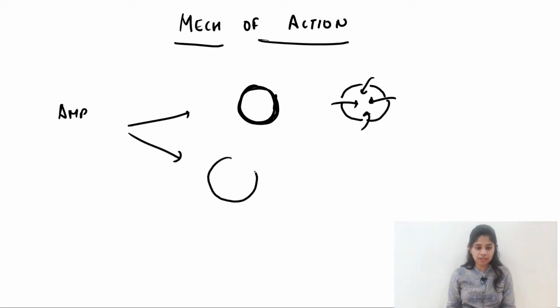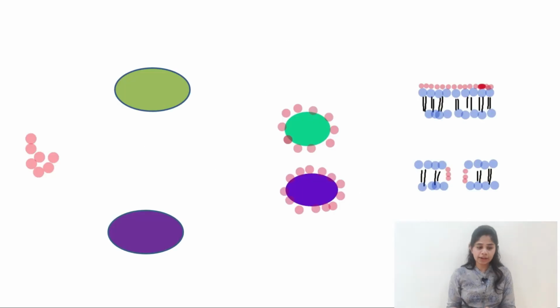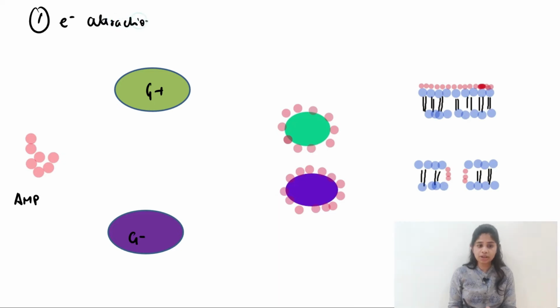The other way in which antimicrobial peptides act is through intracellular killing. They form pores in the cell membrane, enter the intracellular area, and further inhibit the DNA, RNA synthesis, the protein synthesis and other activities of the bacterial cell. Let's understand the steps in which this happens. Right here we have the antimicrobial peptides, and this is a gram positive bacteria and this is a gram negative bacteria. The first step is the electrostatic attraction of the antimicrobial peptides onto the gram positive and the gram negative bacteria. This electrostatic attraction mainly happens because of the amphiphilic nature of which we have spoken before.